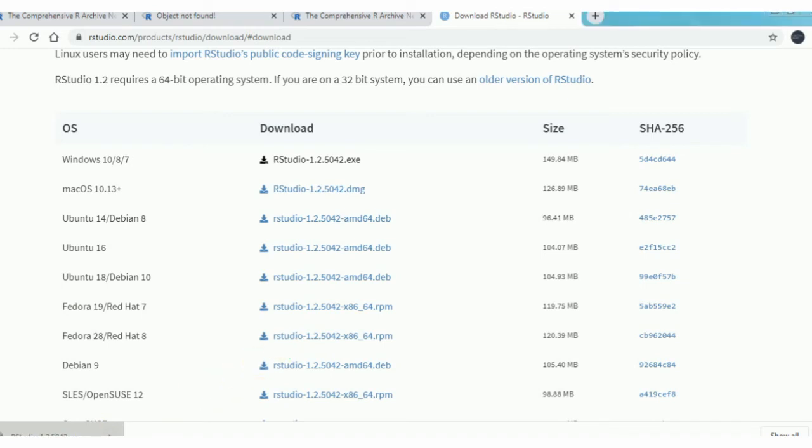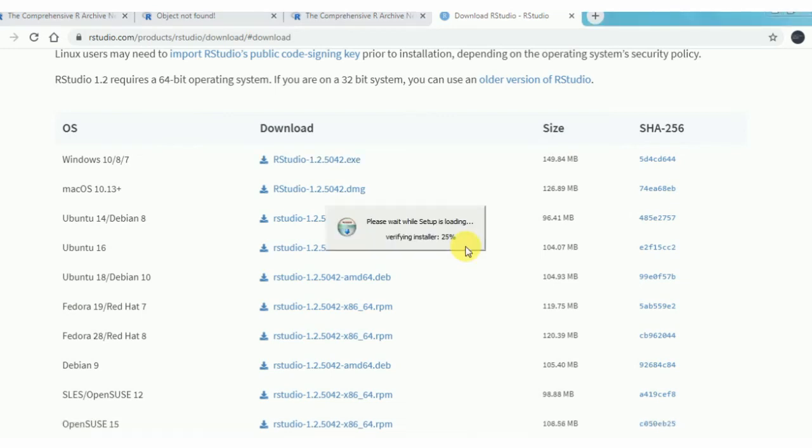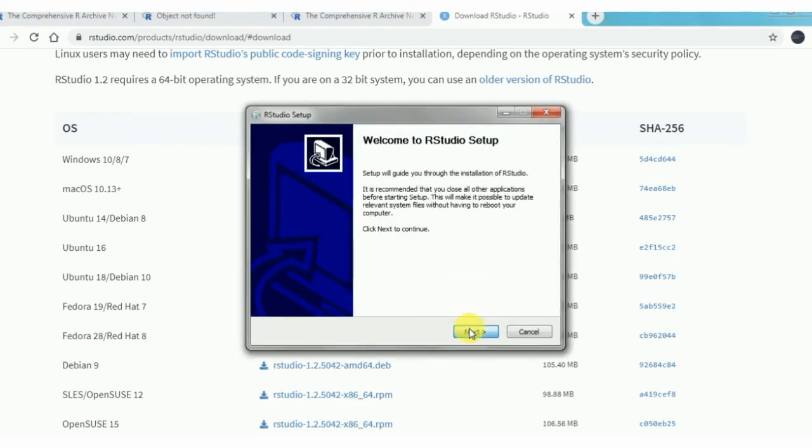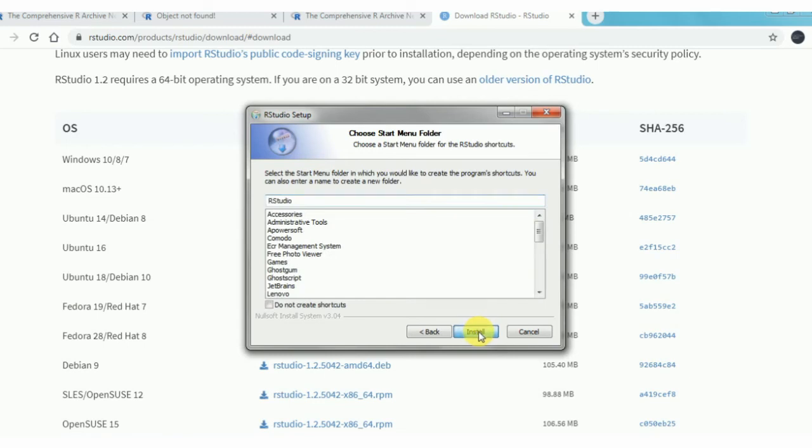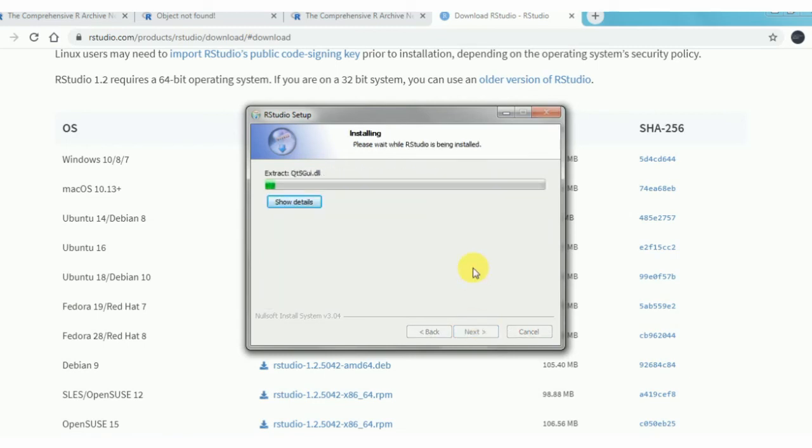I'm clicking here. Then the same way we have done for R. So clicking yes. Next. So next, then install. It will take some time.